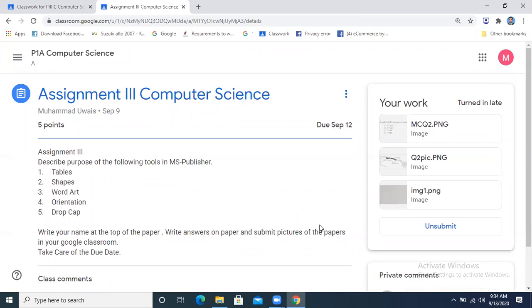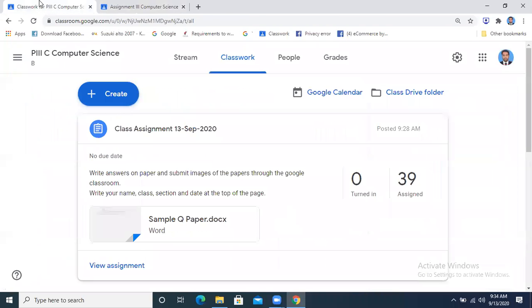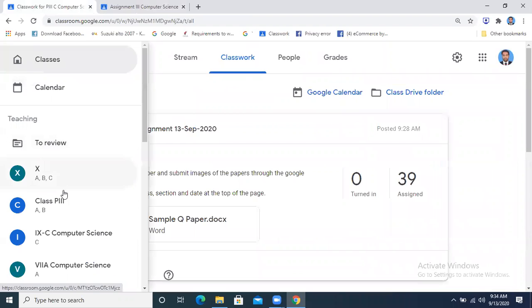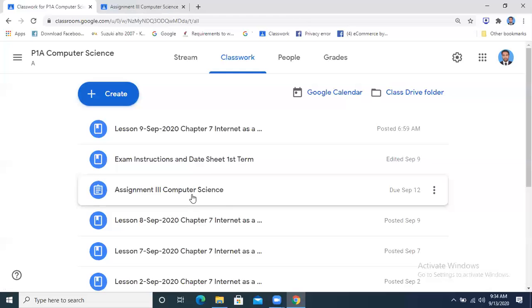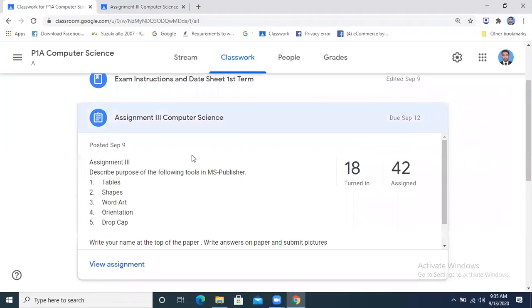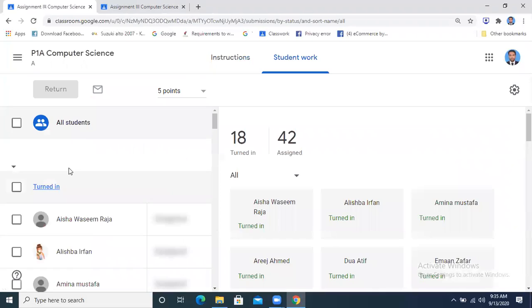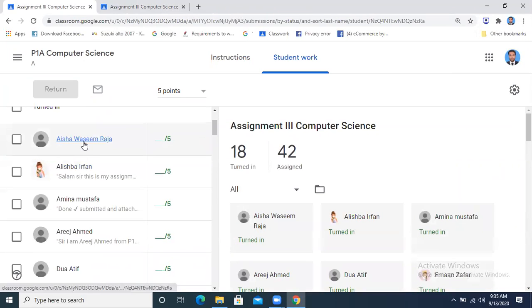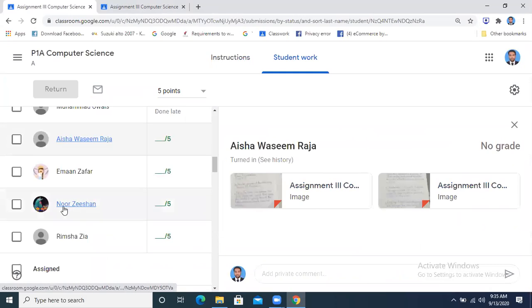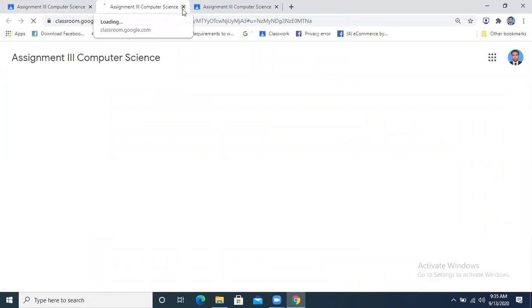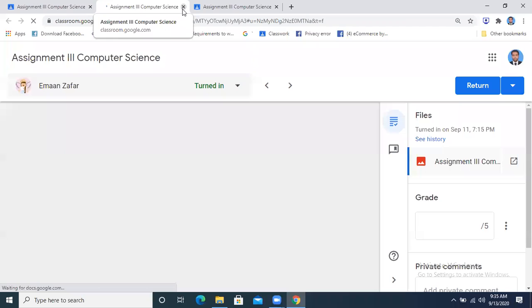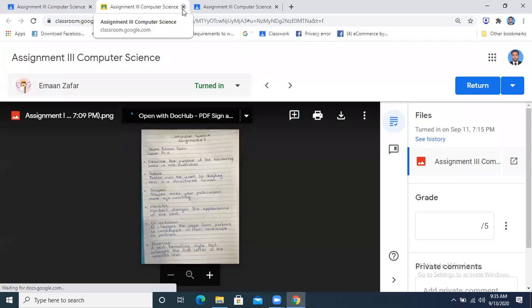Teacher will be able to see. Teacher को नजर आ जाएगा कि ये आपने assignment भेजी हैं. Are you getting this point or not? देखिए टीचर को कैसे नजर आ रहा होगा. The teacher will be able to see. For example, this is an assignment, let's suppose. So the teacher will be able to see with all the names. Okay, this is the student, this is the work sent by her, this is the student, this is the work. So in this way, the teacher will be able to see the work that has been sent by a particular student, and then he is going to give you the marks by reading the text.